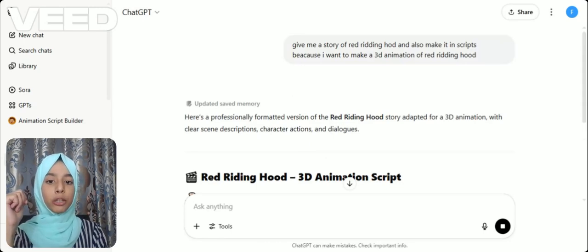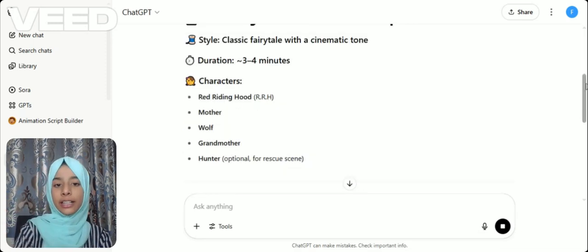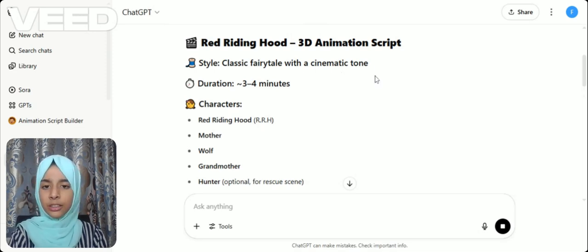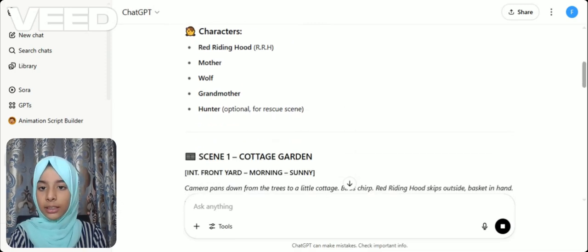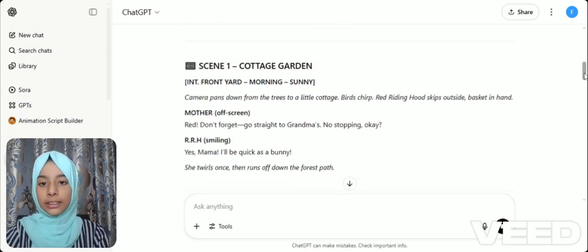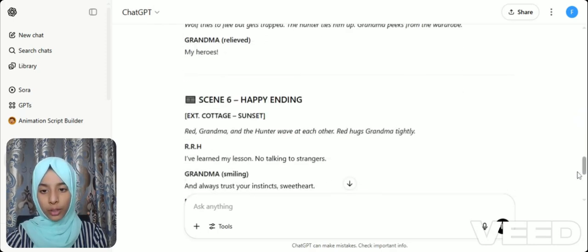ChatGPT has given a professional Red Riding Hood 3D animation with clear scenes, descriptions, characters, and actions. First of all, the style is classic fairy tale with a cinematic tone. Duration 3 to 4 minutes. Characters: Red Riding Hood, mother, wolf, grandmother, hunter. The hunter will save Red Riding Hood and her grandmother. Here are scene one, scene two, scene three, four, five, six.